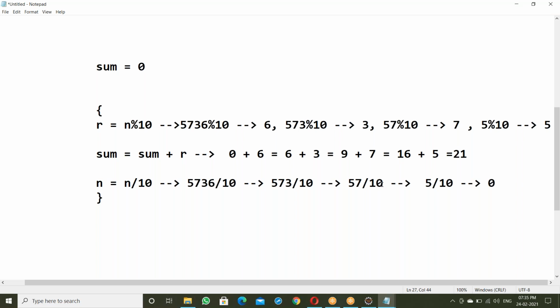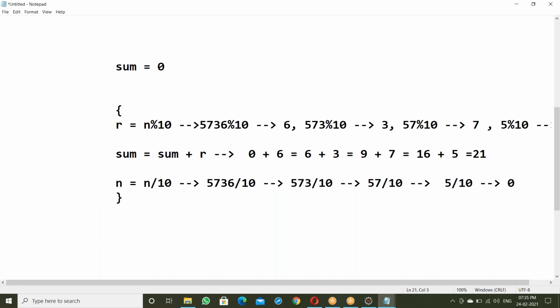Once the n value becomes 0, simply stop. That means while n is greater than 0, do all this. That's it. This gets the reverse.